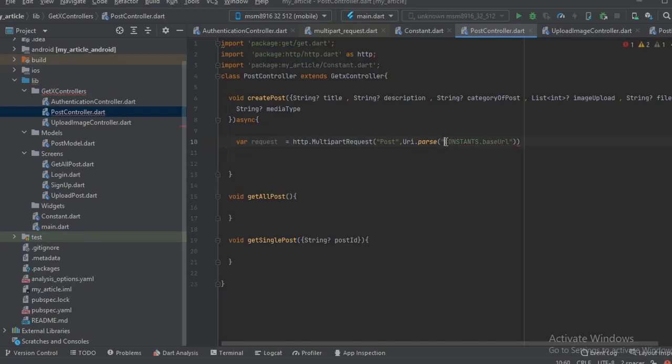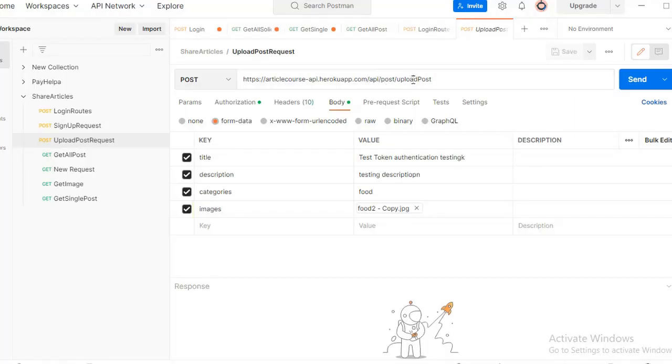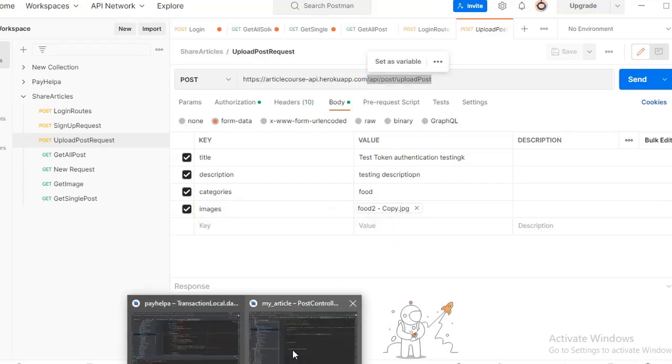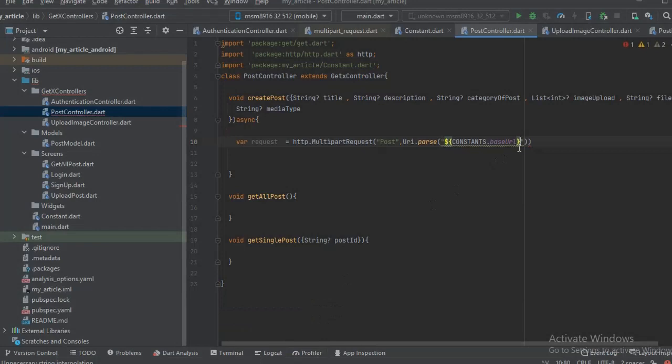Then in here, all we have to do is do this with the curly braces, and then we append the base URL to it, which is /API upload post. Okay.